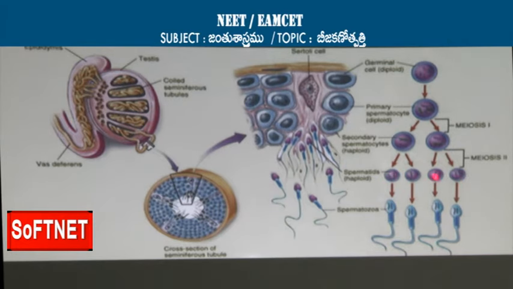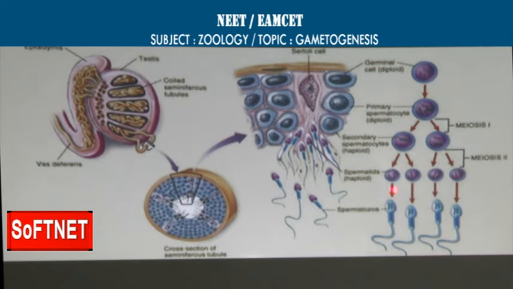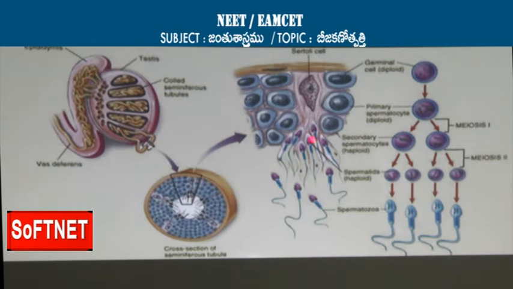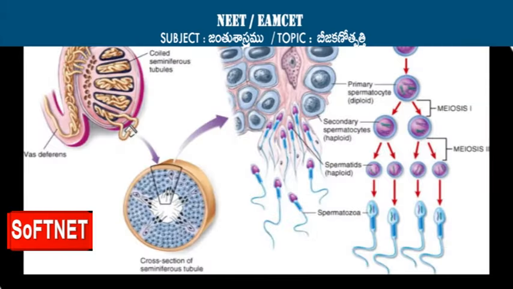The spermatids will undergo a morphological change, and that process is called spermiogenesis, finally becoming the sperms which are released from the Sertoli cell. That releasing is called spermiation.